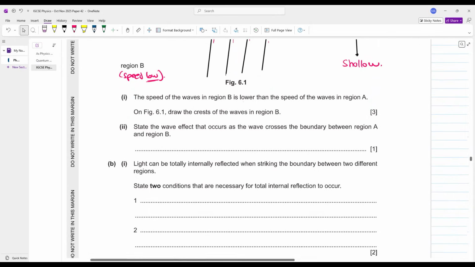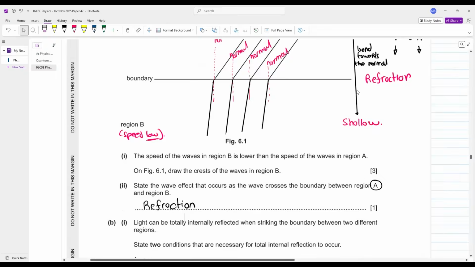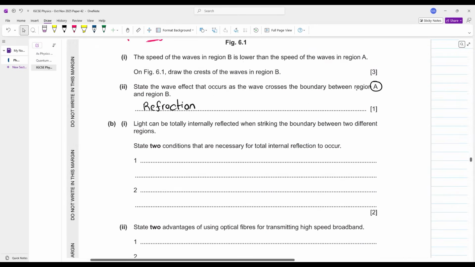Simple. State the wave effect occurs as the wave crosses the boundary between region A and region B. We have already studied this is the process of refraction. And if you are a bit over smart, you can say the water waves are traveling from deep region to shallow region. Perfect.